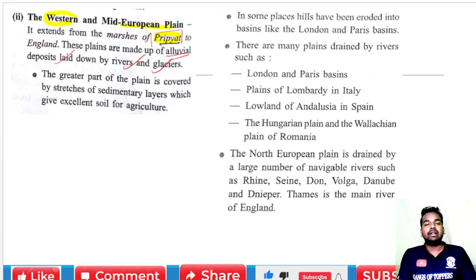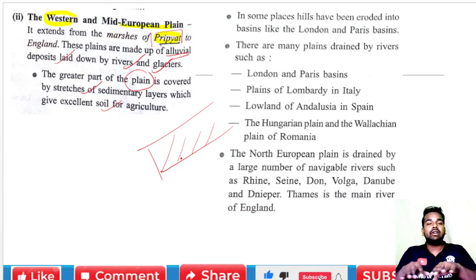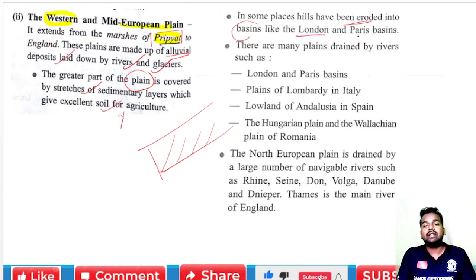The greater part of the plain is covered by stretches of sedimentary layers, which give excellent soil for agriculture. So this area has a deposition of alluvial soils, covered by sedimentary layers. In some places hills have been eroded into basins, like the London and Paris basins.